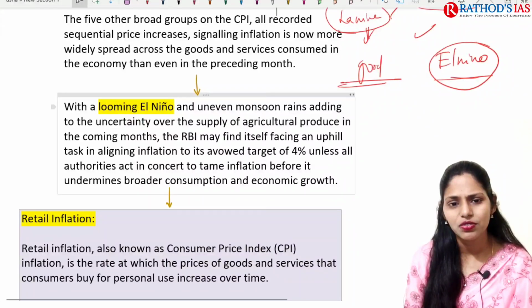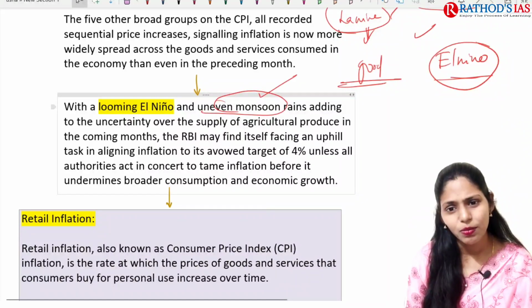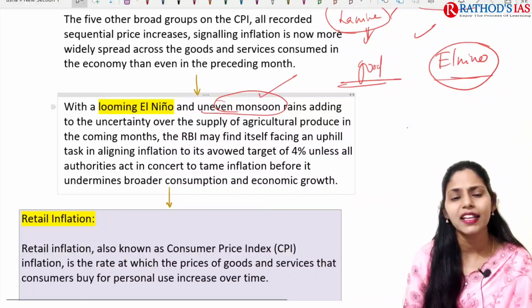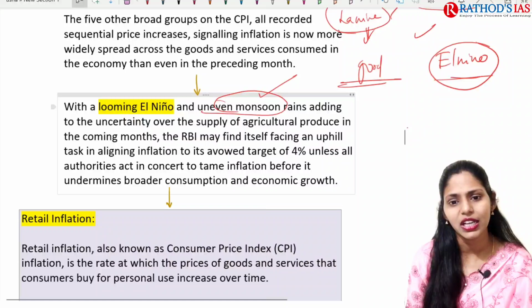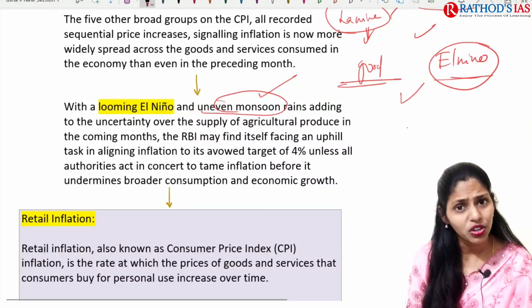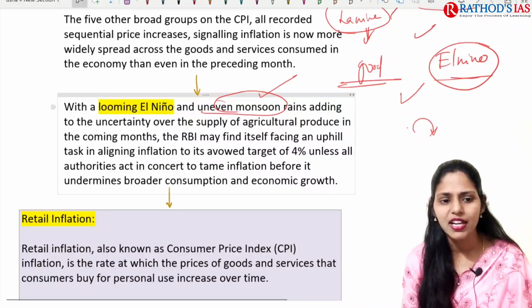Because of this we can see there will be uneven monsoon rains. Because of these uneven monsoon rains, it will be adding more uncertainty to the supply of agricultural produce in the coming months. So it will further increase the inflation in the market. So this is one cause of concern.